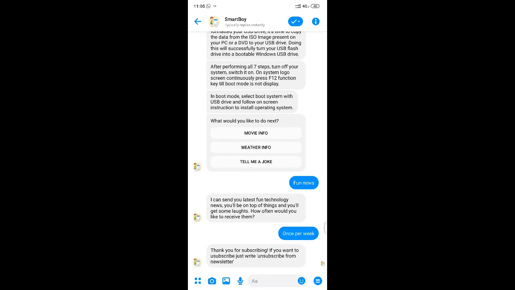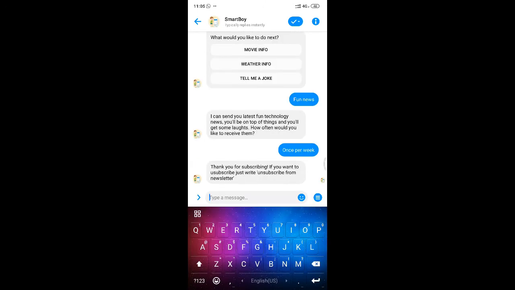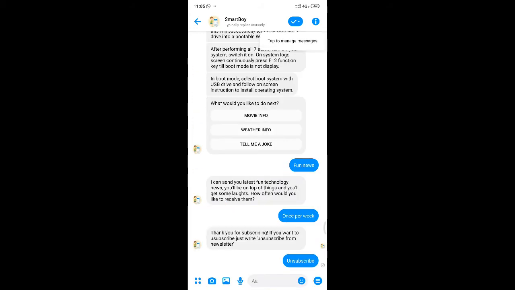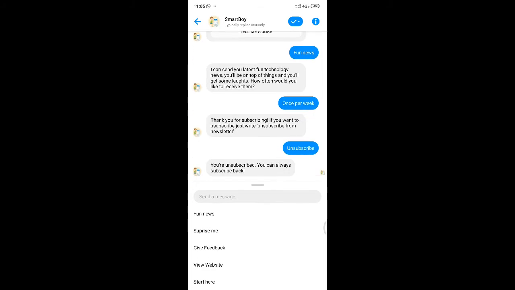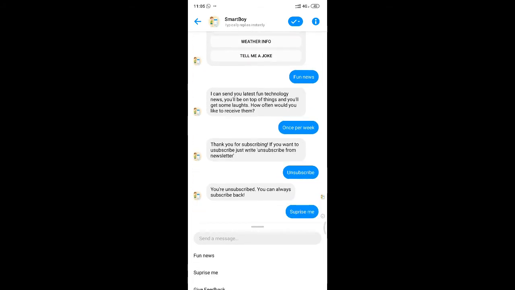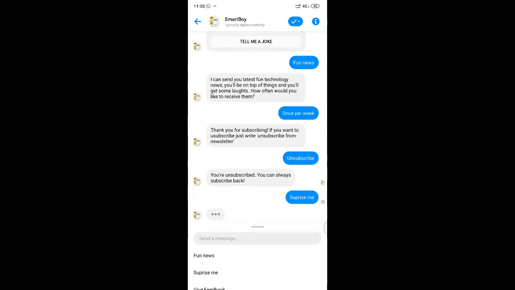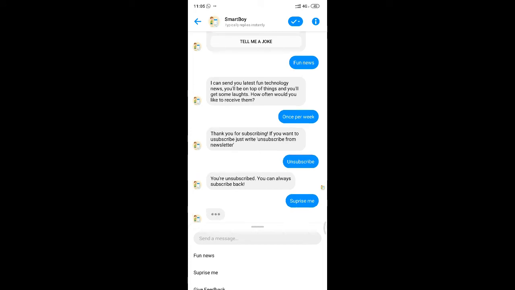I can unsubscribe from this newsletter by typing unsubscribe, and the bot will understand it and take the subscription back. Along with this fun news, we have other options like surprise me. Let's see how the bot will surprise me.